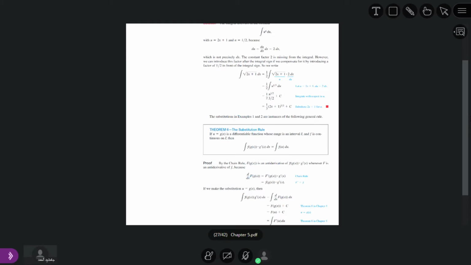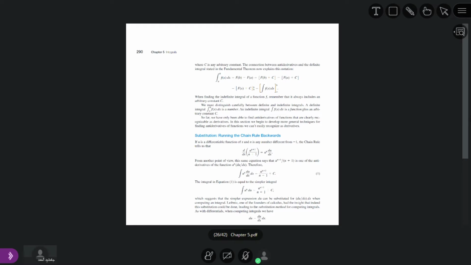So if we see here, first of all, we have the following question. Here we have two functions. We have x to the power 3 plus x, whole power 5. If we compare this with the formula, we say that g of x is equal to x to the power 3 plus x.